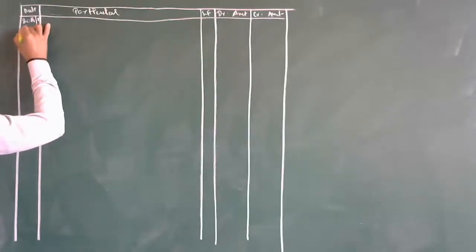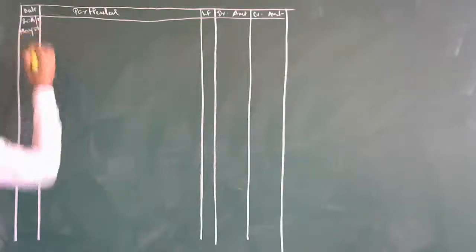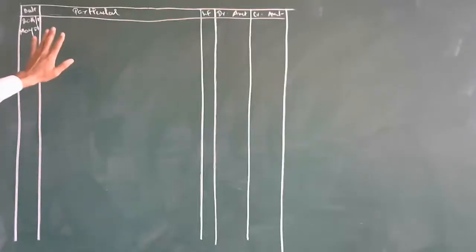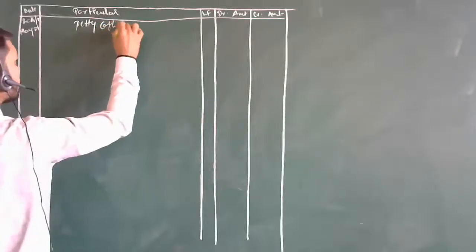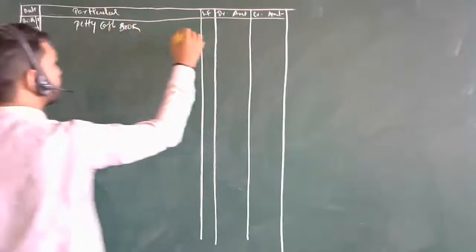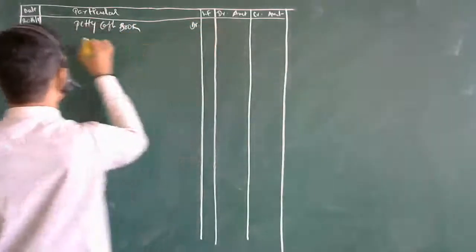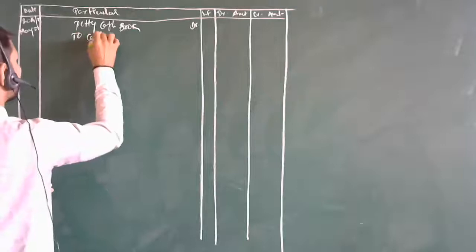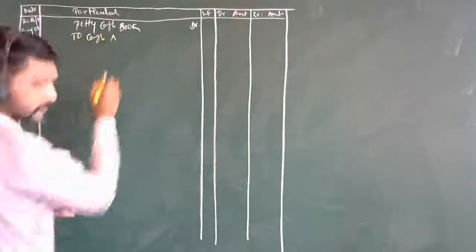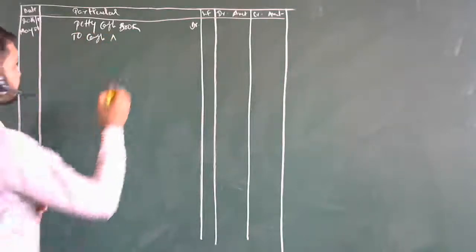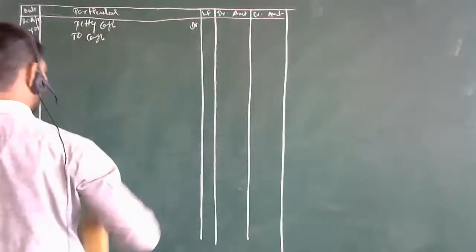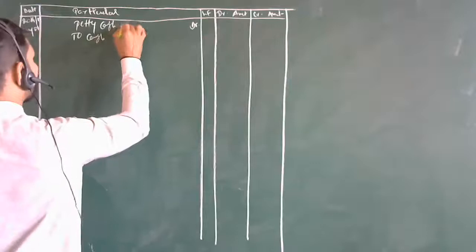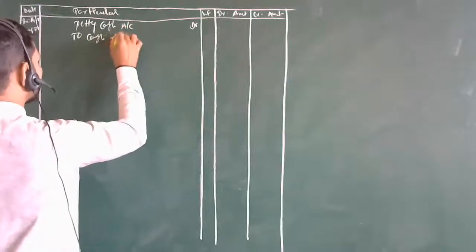So May 1, where the cash was brought in over here, so it will be petty cash account debit to cash account.